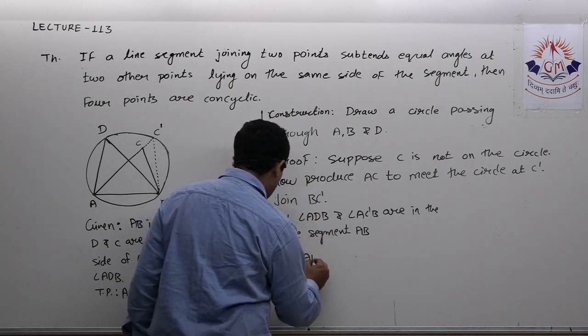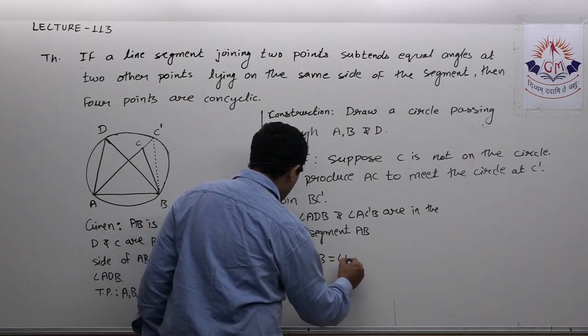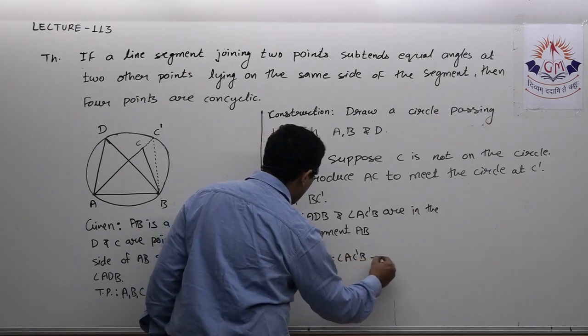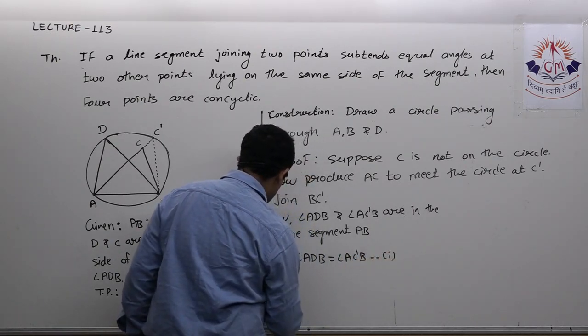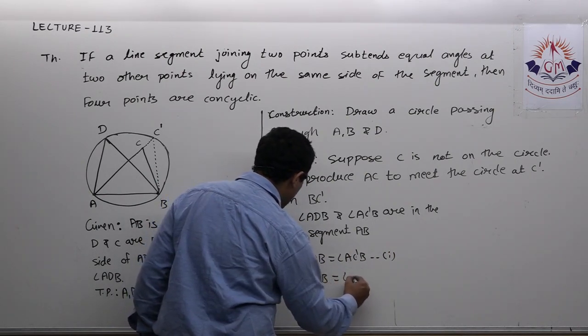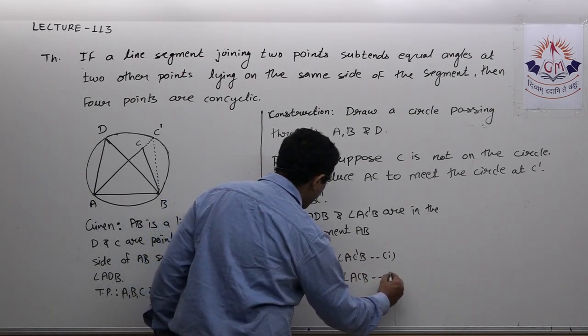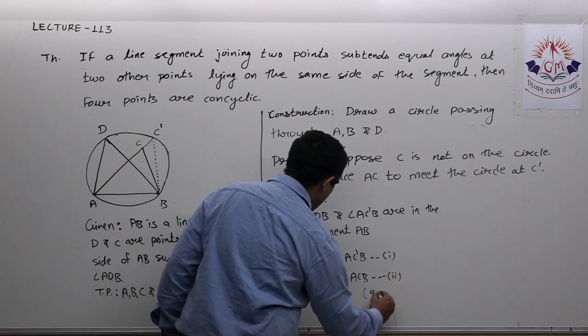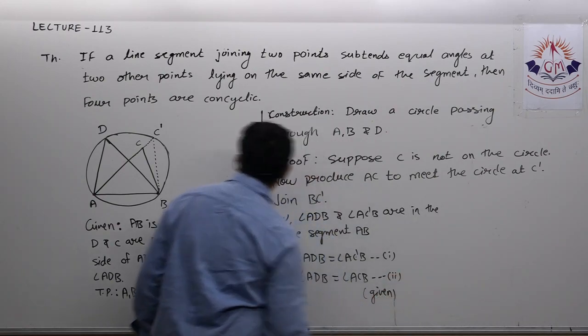Therefore angle ADB is equal to angle AC dash B. But we have the information that angle ADB is equal to angle ACB. That is given.